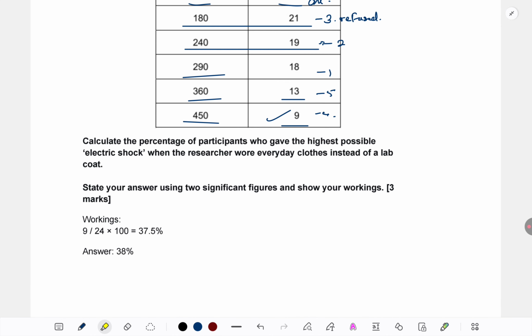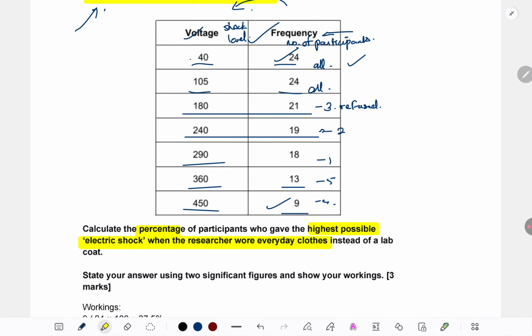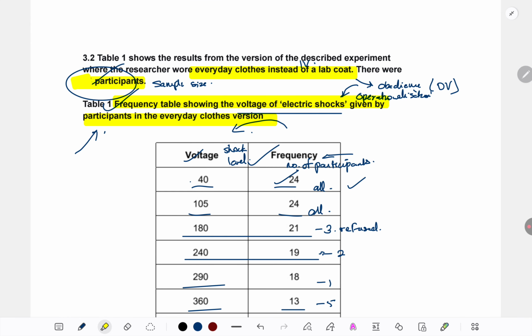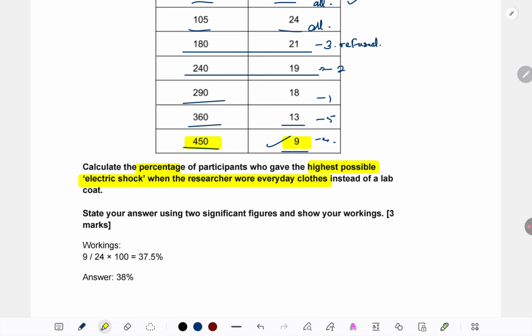Calculate the percentage of participants who gave the highest possible electric shock when the researcher wore everyday clothes instead of a lab coat. Because we've been reading the situation carefully, we know what the highest possible electric shock is, 450. And we know how many have given it, 9. We also know the total participants, 24. So now that we have to calculate a percentage, we know which figures we have to substitute.